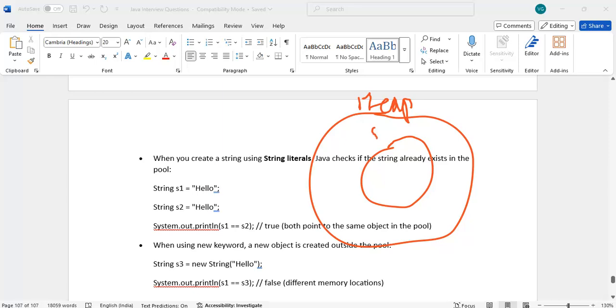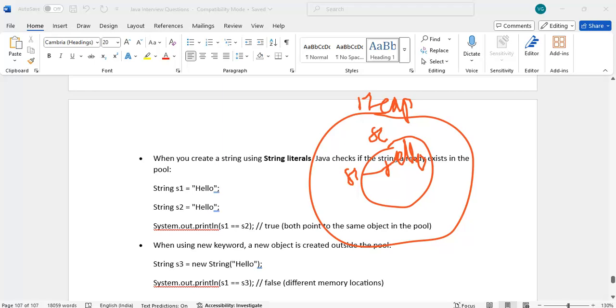Suppose we have created String s1 = "hello". What will happen? Here it will create hello in the string constant pool, and s1 points to this hello.